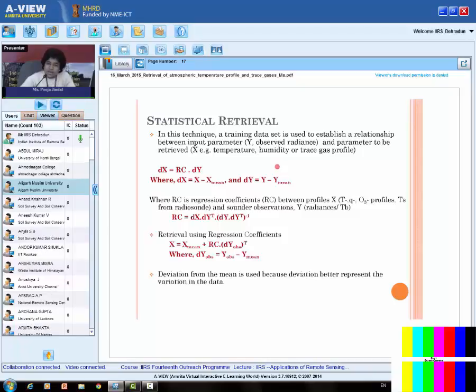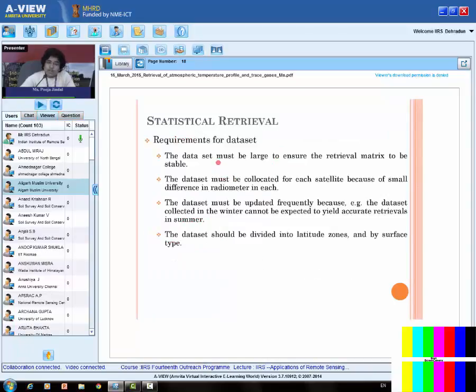What is the requirement of the dataset? The dataset must be large enough to ensure the retrieval metrics are stable. So we need a large dataset so that it covers all possible states of the atmosphere. The dataset must be co-located for each satellite because of the small differences in the radiometer in each. It means that if I am making the algorithm for one satellite, I should make it for different satellites separately, because in each the radiometers are different.